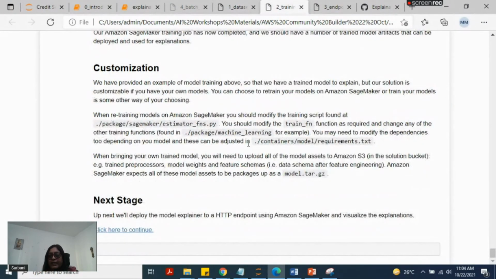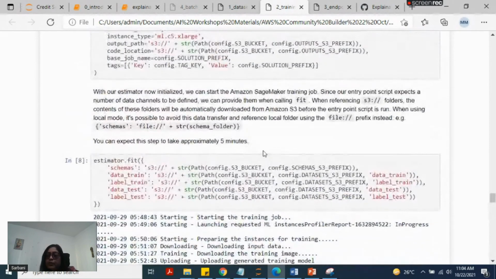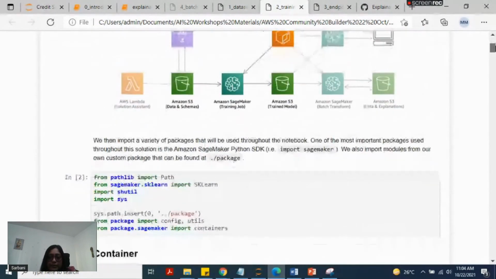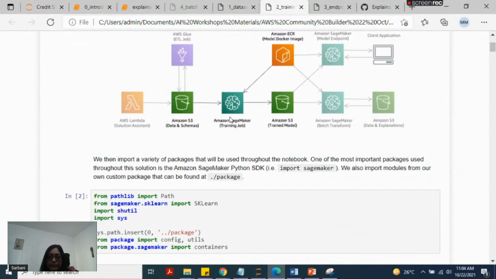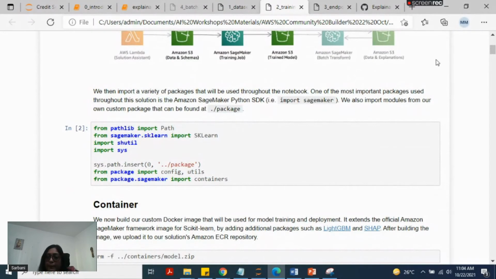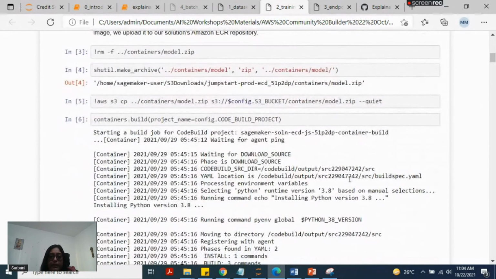Now let's look at the second one. The second notebook is about model training. So we are exactly here. This particular notebook is going to launch the SageMaker training job by using the predefined, pre-built Docker image on ECR, and then the final model will be stored in the Amazon S3 bucket. Here are all the input files. Then here we are launching the container, and here we are starting.